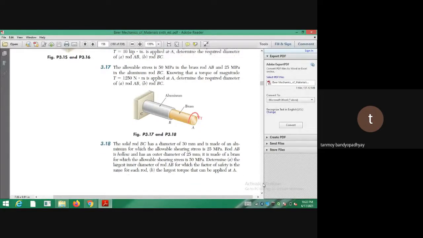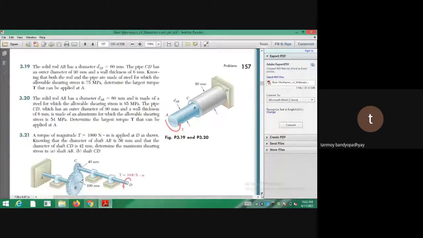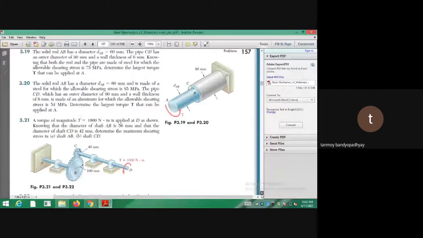Okay, next move to problem number 3.19. Let's see what it says here, just a hollow shaft problem. So I hope you can do it also. It's done in the note, just the next problem. It asks to find the safe value, okay? Largest torque, the safest torque you are supposed to find out. 3.19, you have a steel rod AB, the pipe CD has an outer diameter.